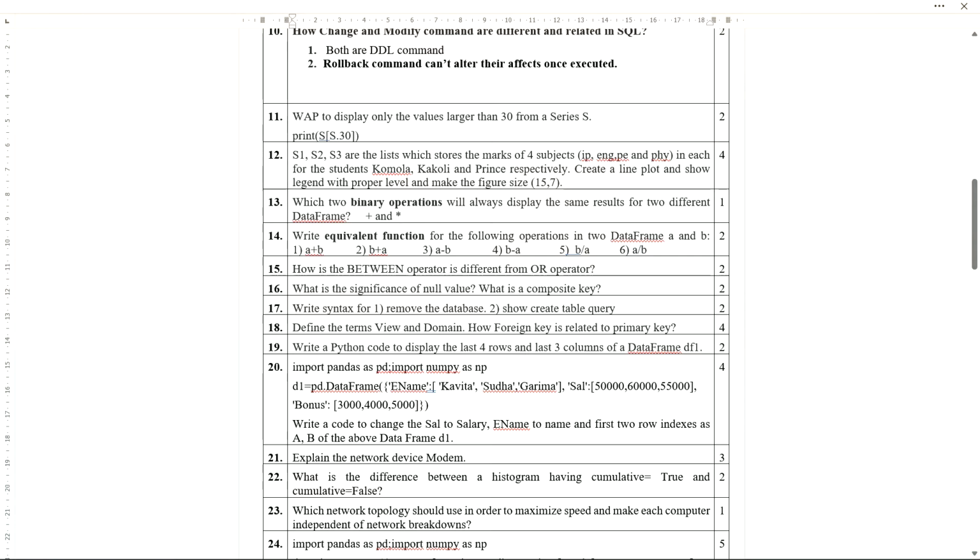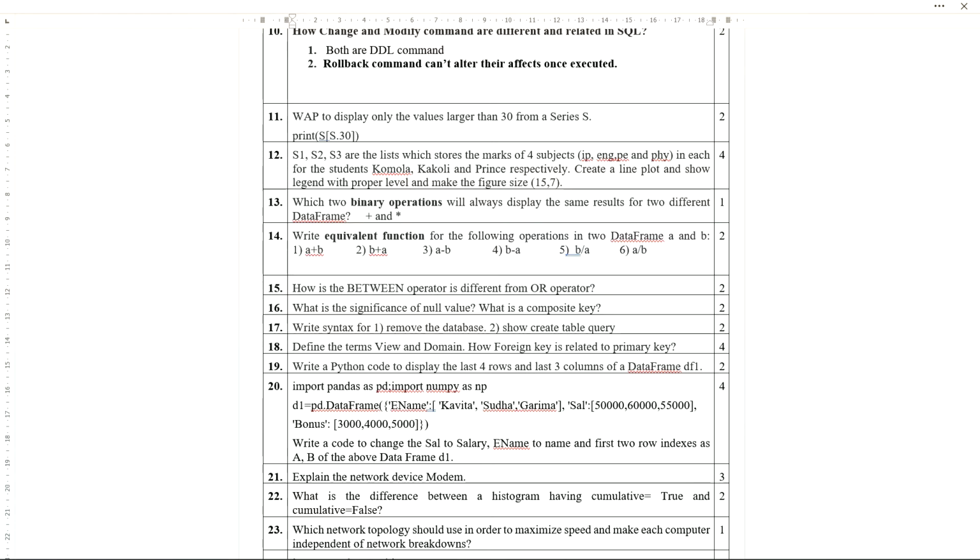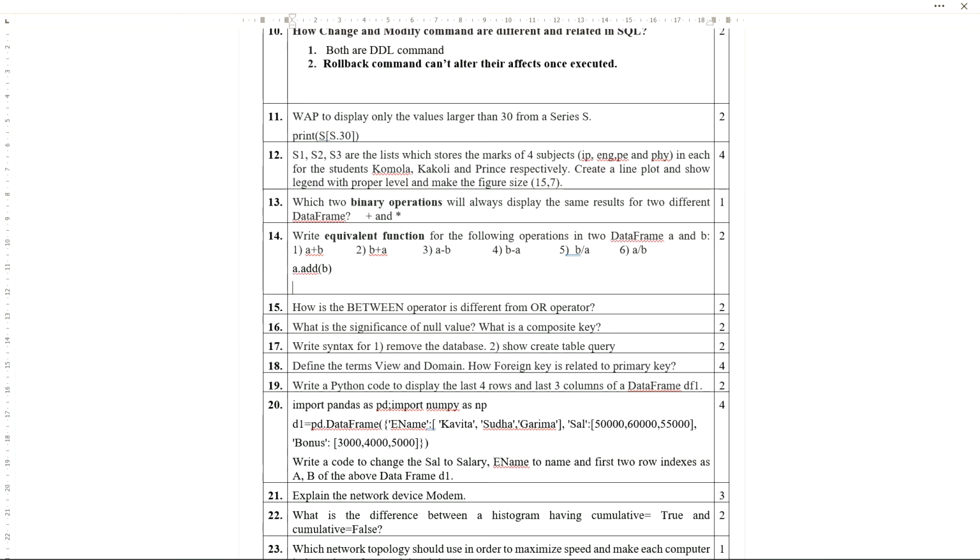In case of plus, it will give the same result. Suppose two data frames, one is A, another one is B. If I write A plus B, whatever I get, B plus A gives the same thing. Now in question number 14, the equivalent function has been asked. For addition we have the add function. So we write A dot add, then within brackets I write B. Same way B plus A, you can write A dot radd B. Simple thing. Like this you will write for the rest of the questions.